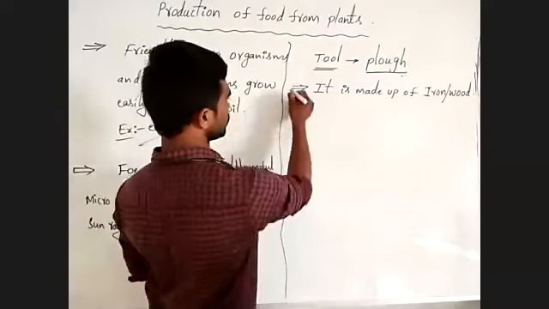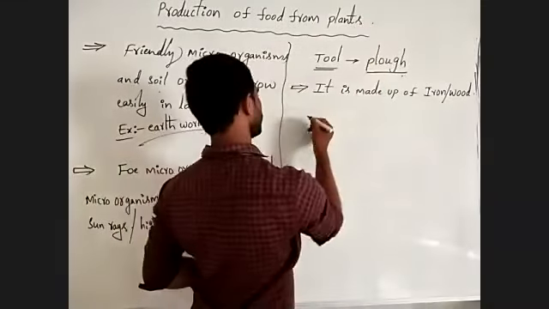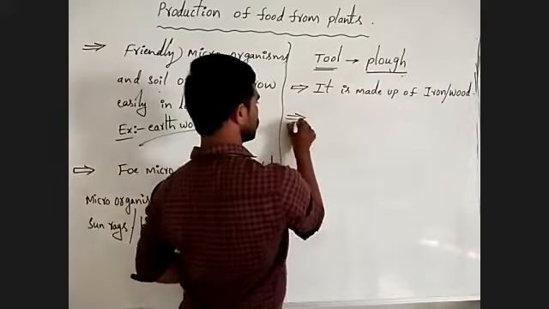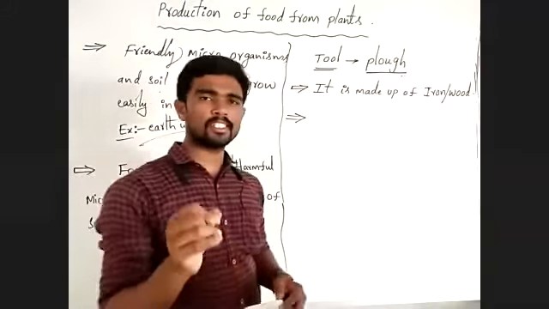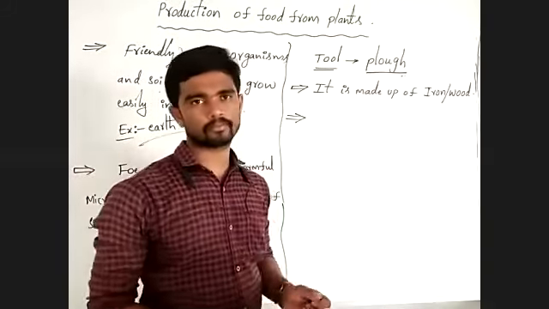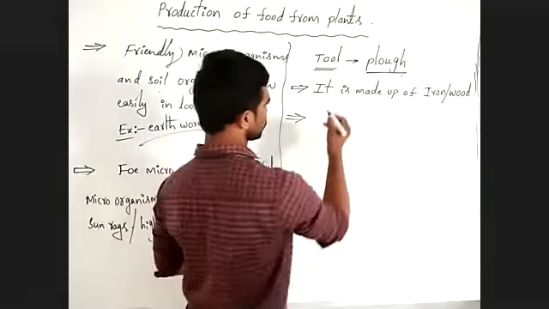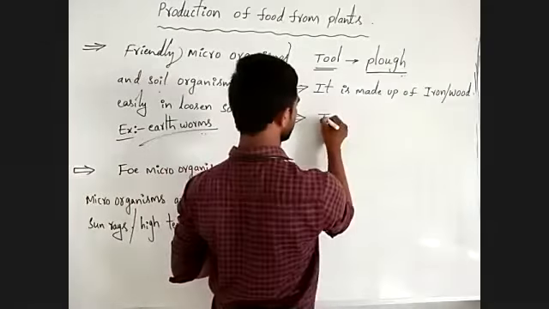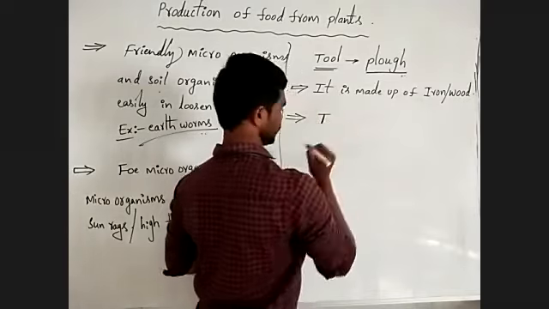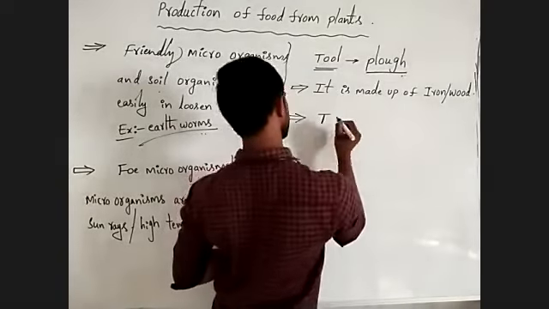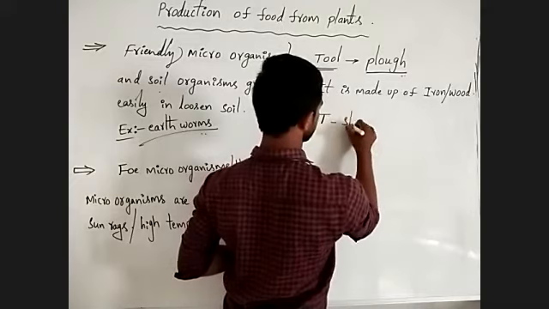You might have seen a plough in your villages. What is the shape of the plough? Actually, the shape is a T shape.